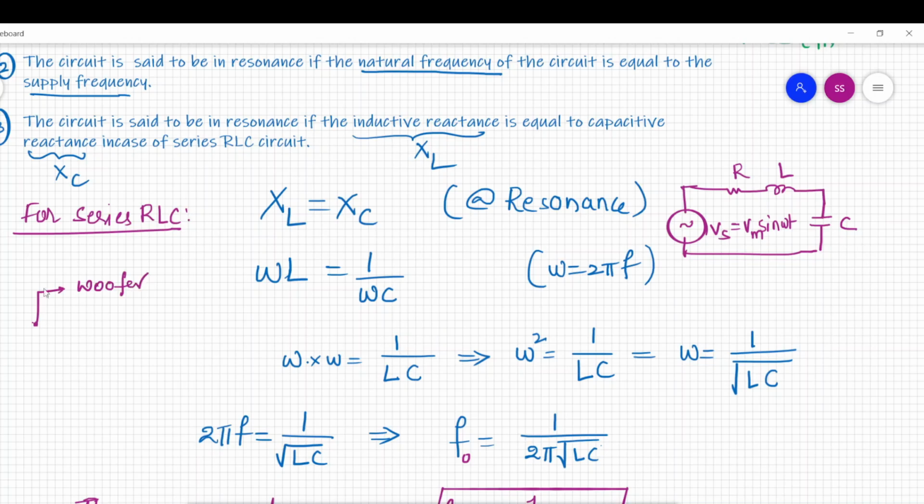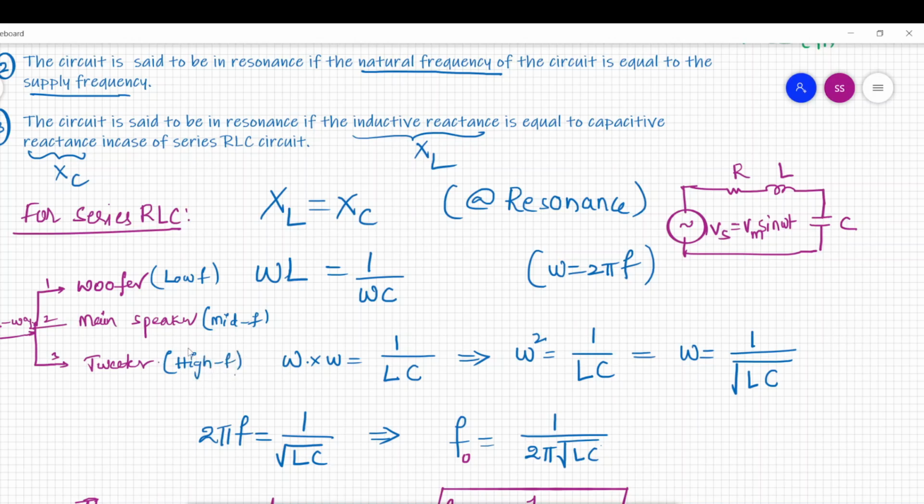One way is the woofer, the second way is the main speaker, and the third way is the tweeters. So these are the types of speakers available in a 3-way audio system. Here the woofer will take low frequency audio, the main speaker will take mid frequency audio, and the tweeter will take high frequency audio. I hope you know these basic things.